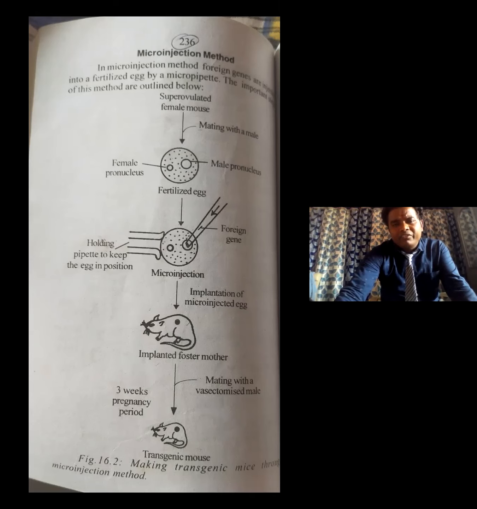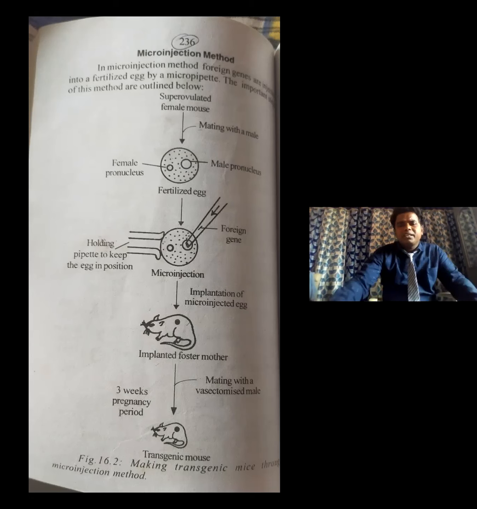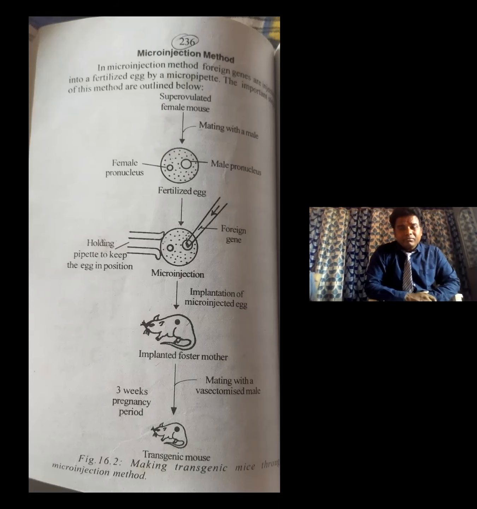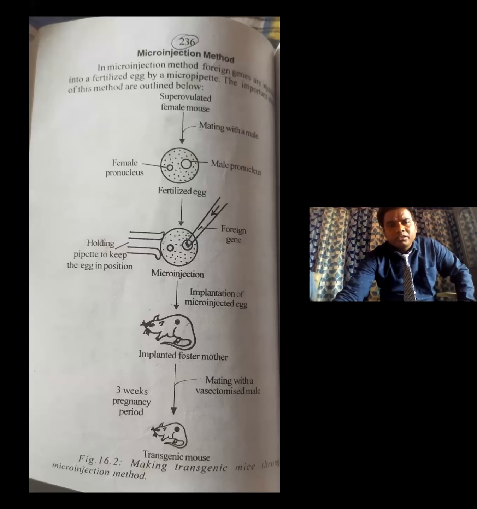The micropipette contains the foreign gene. Whatever desired gene it may be, a diabetic gene or a milk production gene, we insert it as the foreign gene. This foreign gene is inserted into the egg with the help of the micropipette. So, as I already told you, the foreign genes are injected into the fertilized egg by a micropipette. This is called microinjection.